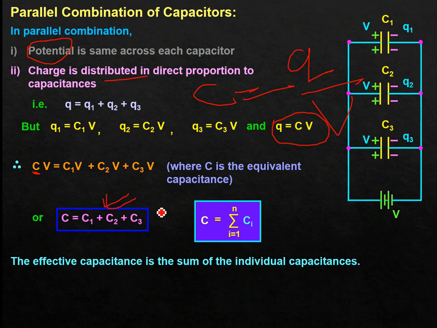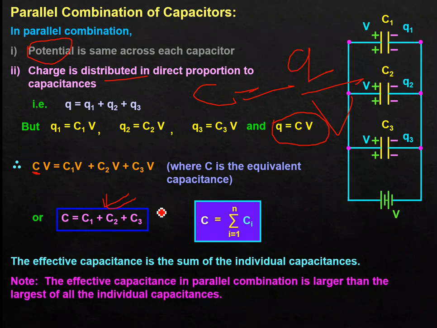Okay, so next thing we can say, the effective capacitance in parallel combination is larger than the largest of all the individual capacitances, because we are adding them, okay.